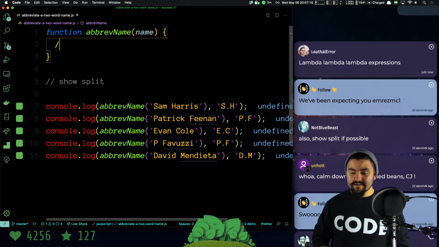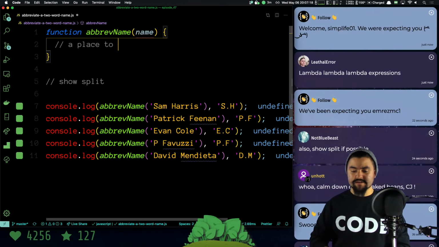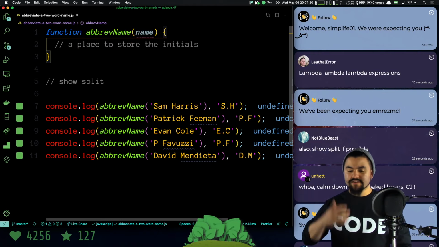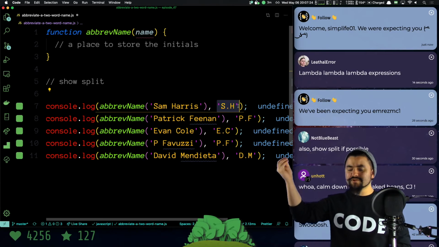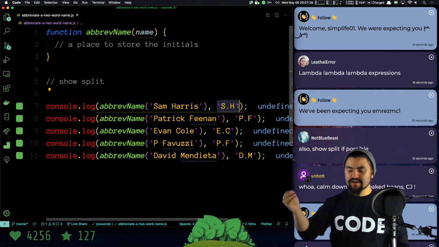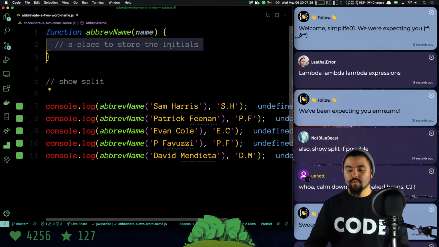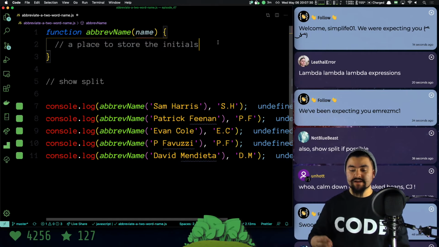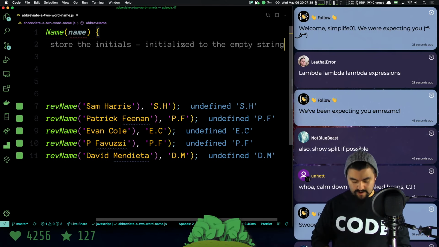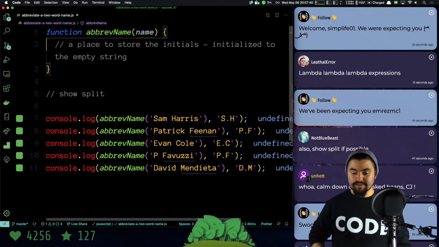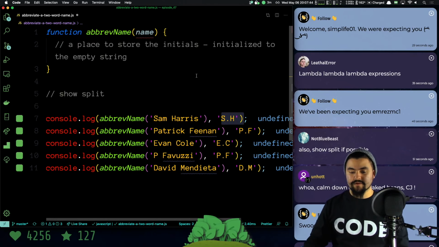So what I need is a place to store the initials, right? The result of the function is to create a string that has the initials inside of it. So what I need is a place to store those initials. And this most likely is going to be a string, initialized to the empty string, right? So we're going to start off with a completely empty string that we're then going to build up into these initials here, okay?